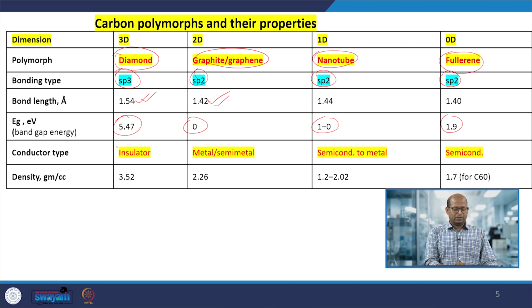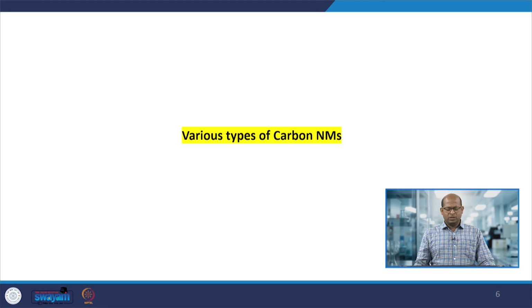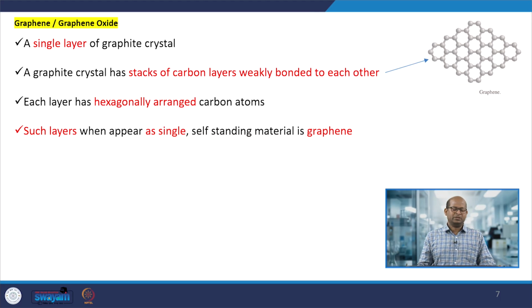So diamond is an insulator, and graphite or graphene have metallic or semi metallic properties. Nanotubes have semiconductor to metallic type properties, and fullerenes have semiconductor type properties. So we have discussed various types of materials that can be formed by various methods, as already discussed.